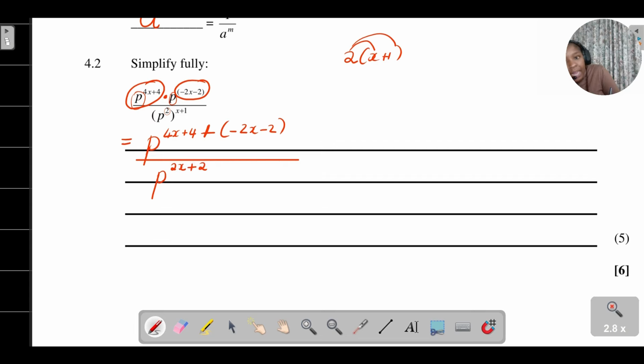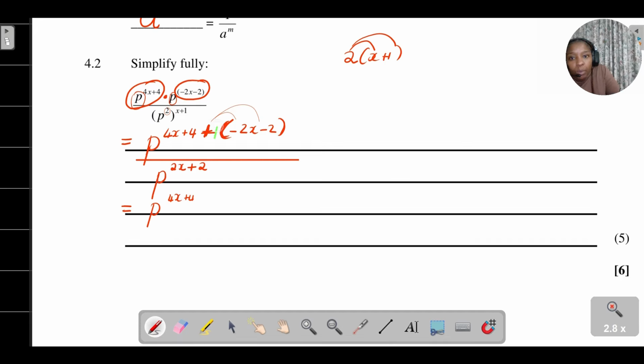Now I'm going to simplify this further. I want to remove these brackets now, because they're a bit of a complication. So p to the power of 4x plus 4, then I want to distribute this positive 1. Remember, there's an invisible 1 here, please, guys.